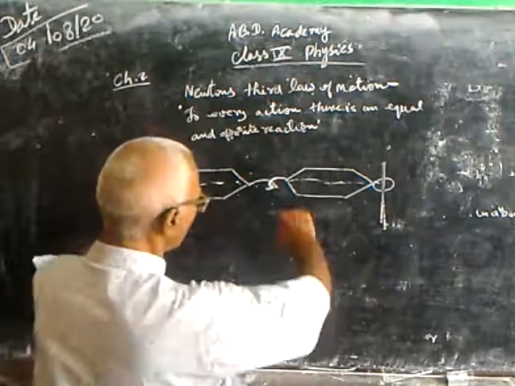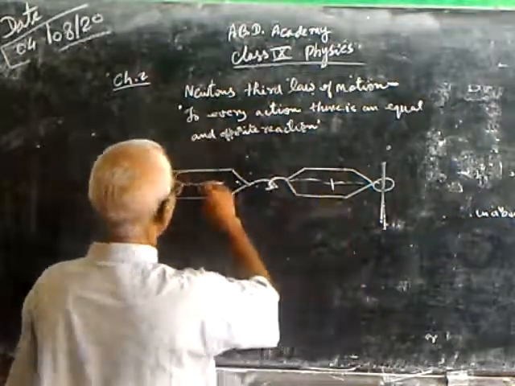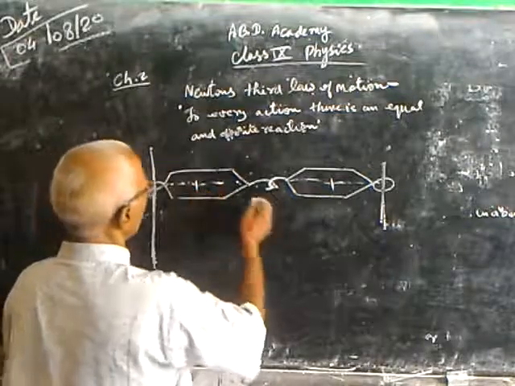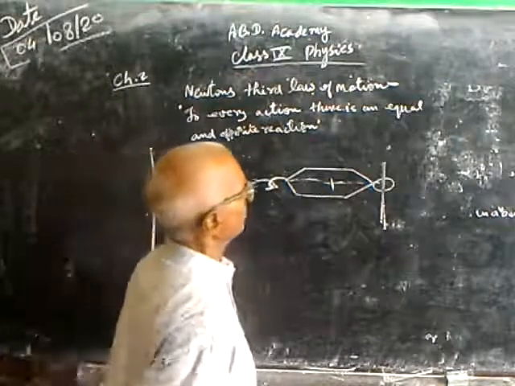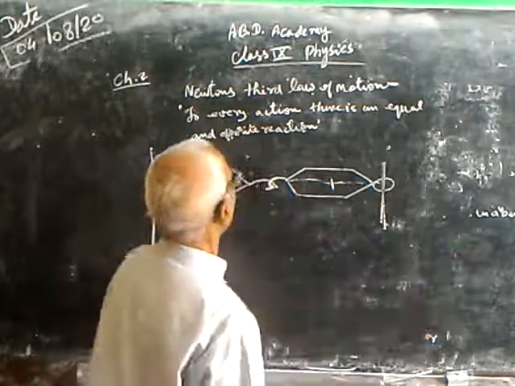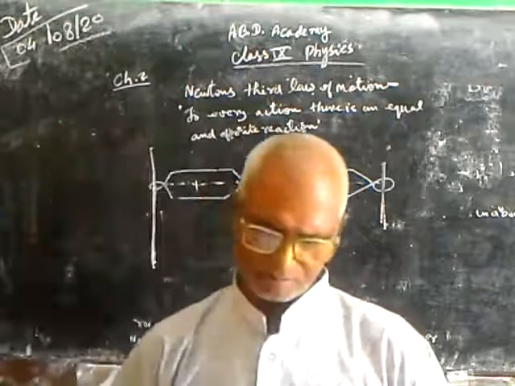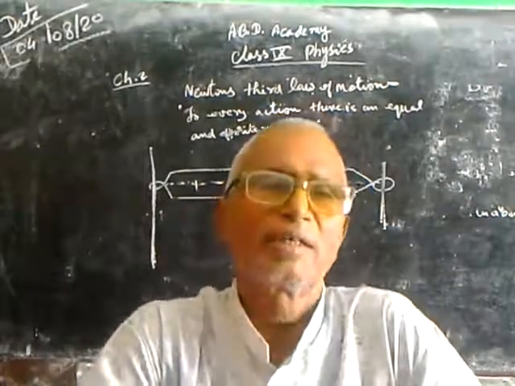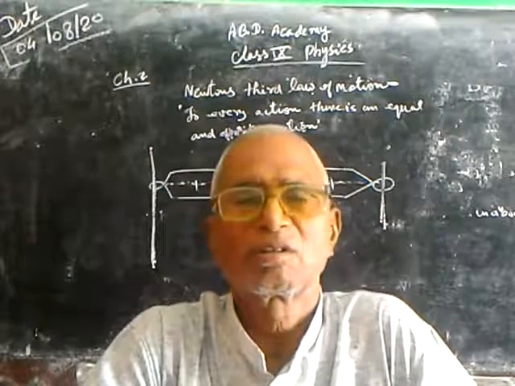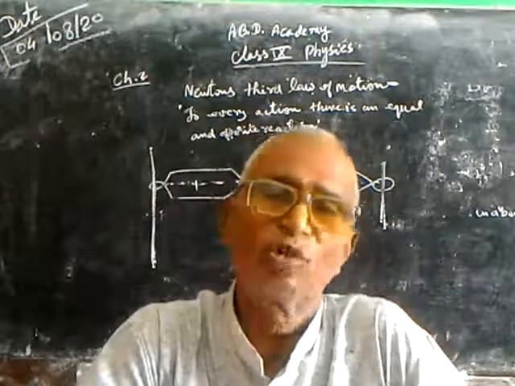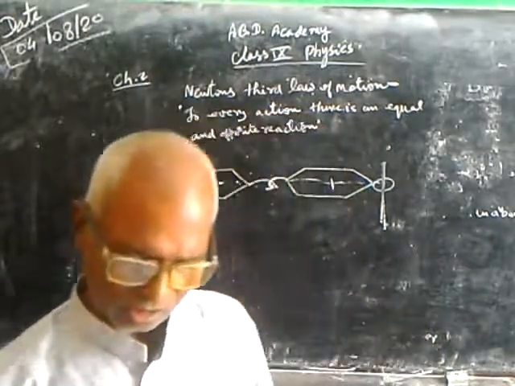If both are pushed and clamped, they will show equal readings. The indicator in both cases will give an equal reading. Whatever the reading is, if more push is applied on both sides, again the reading will increase. This example shows that an equal and opposite reaction takes place to every action. This is about Newton's third law.